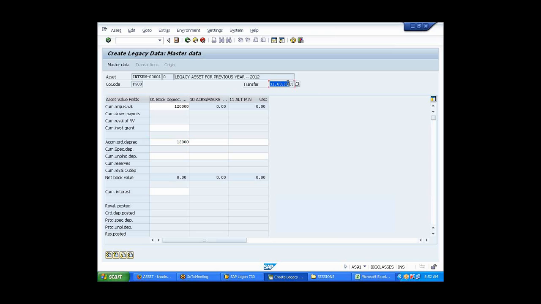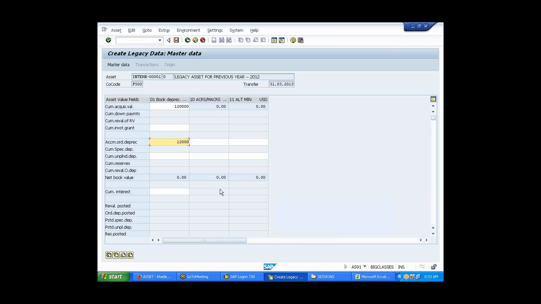That's what we said, right? Once the year is closed, your ordinary depreciation will not come because the P&L account gets closed. So only accumulated depreciation will be carried forward. If the item was bought in 2010, we'll take all the accumulated depreciation from 2010. Exactly. We will take it that way.